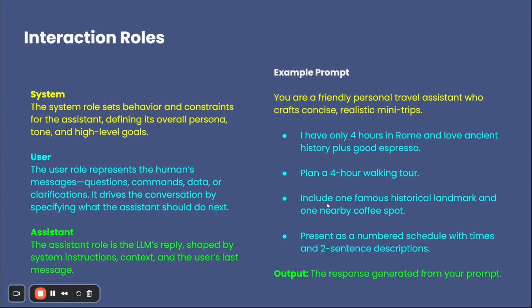Now, when you run the prompt and you get some response from the assistant, that is the output. This is the third role that comes into play in the last. When you run the prompt, your AI assistant takes instruction from both system and user, then combines them to craft a reply. You all should go and run this prompt and see what is the reply that you get from your assistant.